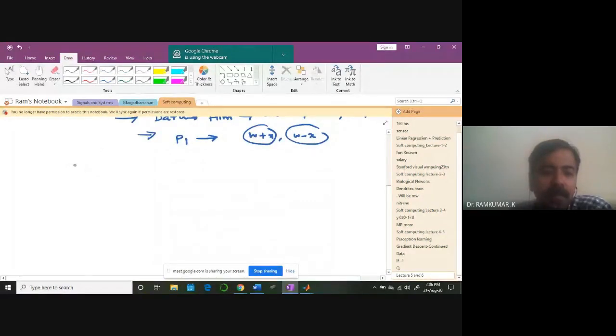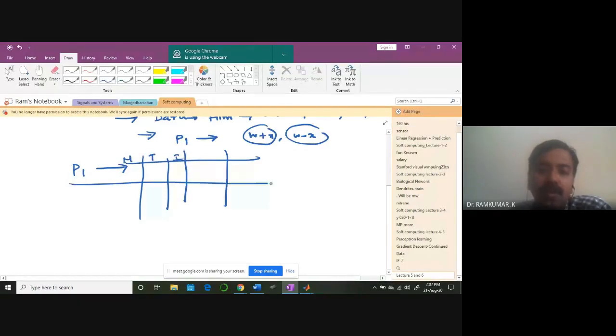There is a pattern P1. For this pattern, we have all these features: the movie, thriller or not, IMDb rating, and so on. Based on those features, we need to tell whether a particular person likes that movie or not. This is a kind of recommendation, and Netflix and others employ this technique. So 1 means he likes that movie, 0 means he is not liking that movie.